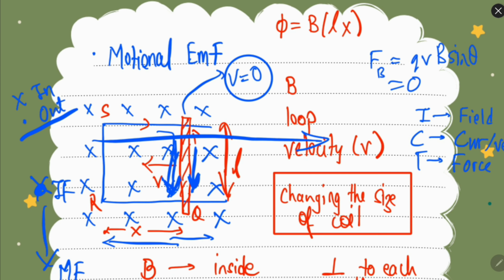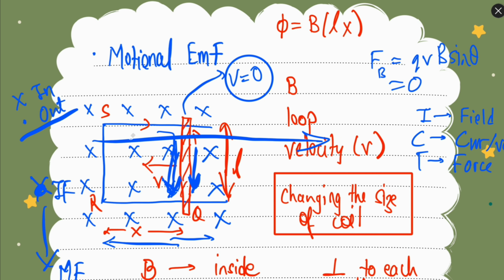Now let's move on to the concept of motional EMF. So let's say we have a coil which is fixed at three ends, and there is a fourth part which is movable. This fourth region is movable. So whenever we move this rim over the remaining coil, the amount of flux changes, the amount of field lines passing through will change, which will induce EMF and induce a current in the coil. So this is motional EMF. Because of the motion of the wire, we are obtaining the current in the wire.